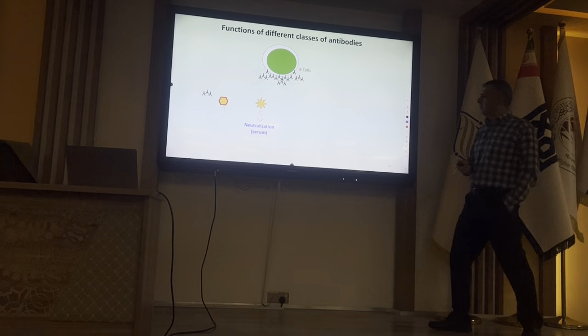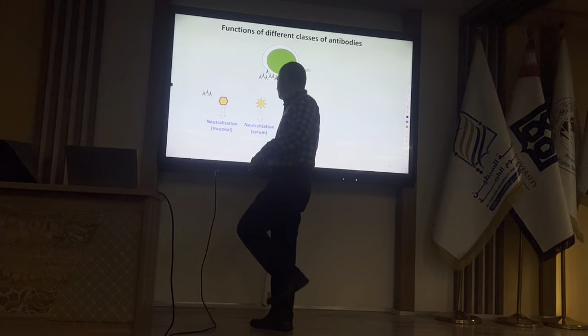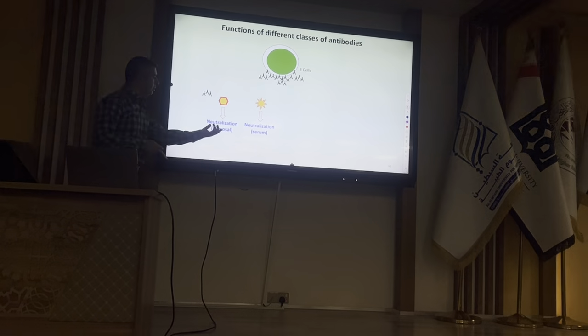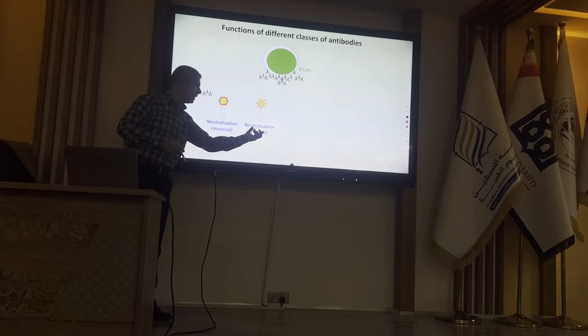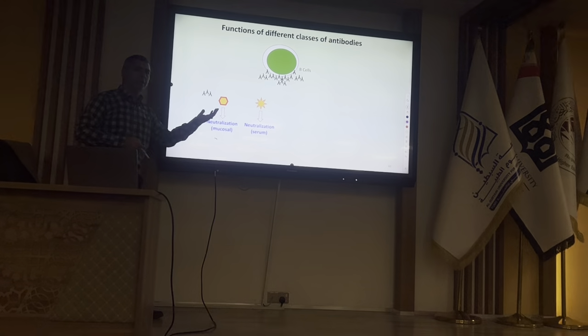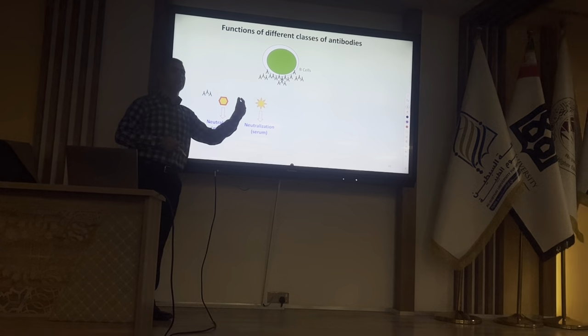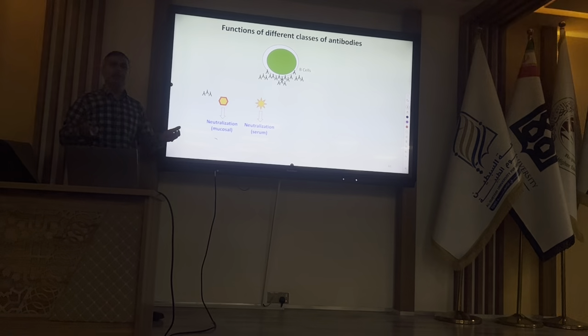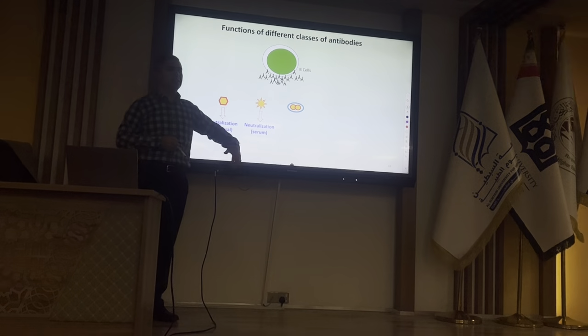So one function of antibody is neutralization, which can be done both in mucosal surfaces and serum. In mucosal surfaces, neutralization is done mainly by IgA. In the serum, it is made mainly by IgG. So one function of antibody is neutralization.